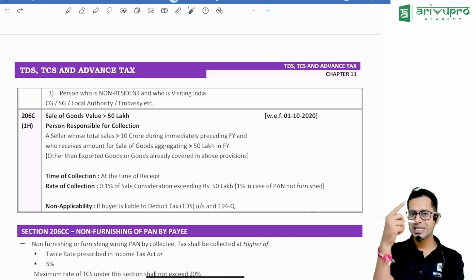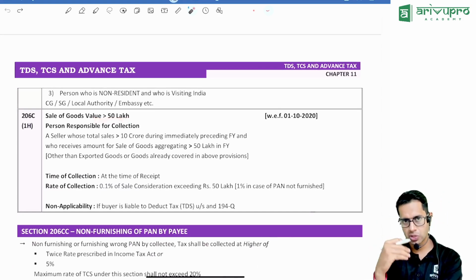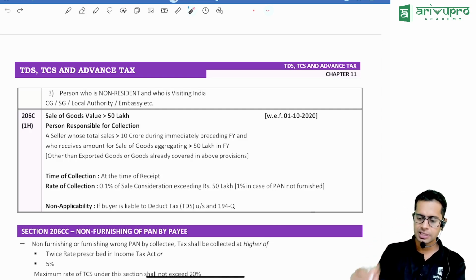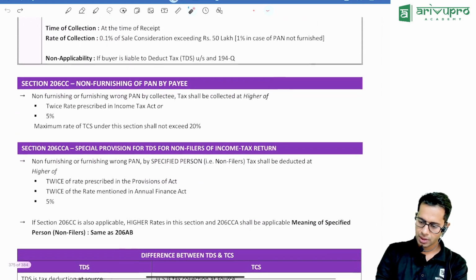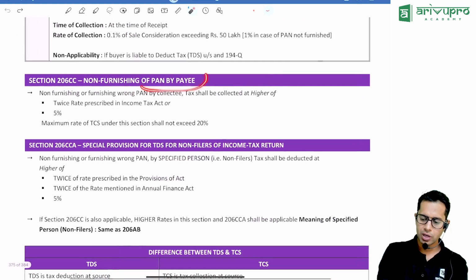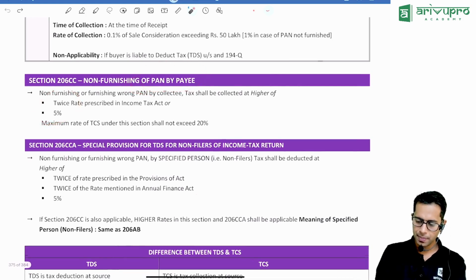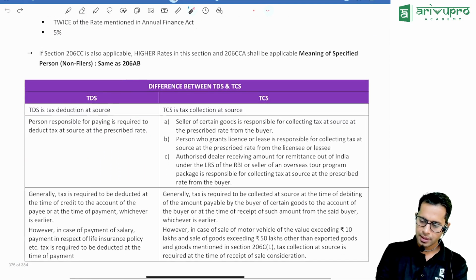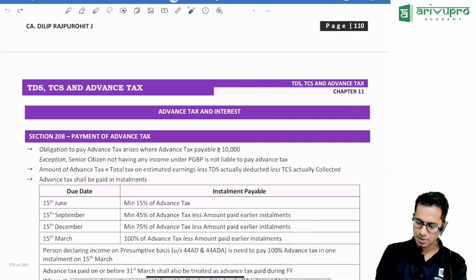Now, just like TDS we have in case of purchase of goods, just like that we have TCS for sale of goods. If the goods sold by you are more than 50 lakh rupees in a year, TCS will be collected at 0.1% of consideration. Then if you don't give your PAN, the highest rate will be applied, or 5%, and twice. This is a common point for both. Difference between TDS and TCS is not required.